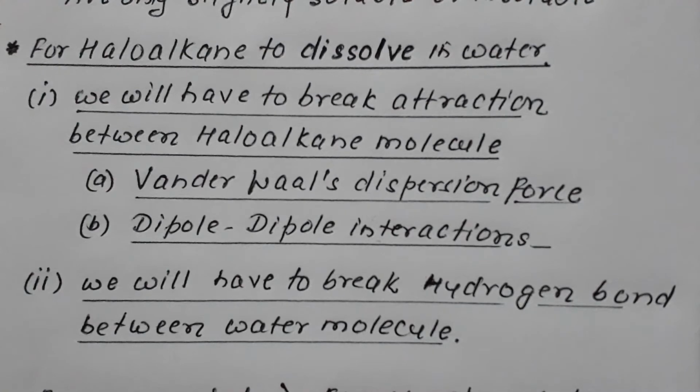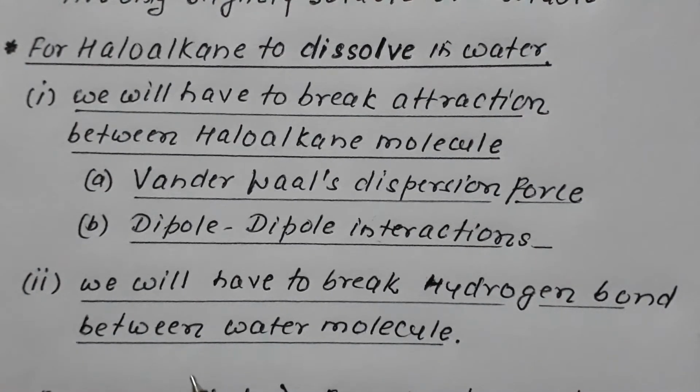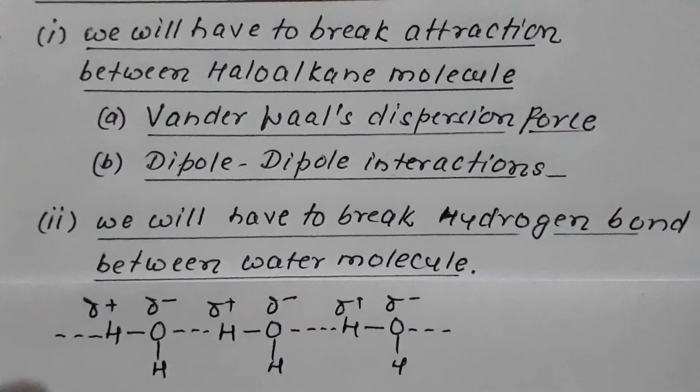So in case of haloalkane molecules, there are two forces in operation, whereas in case of water, we have to break the hydrogen bond between the water molecules. This is one water molecule, this is another water molecule.